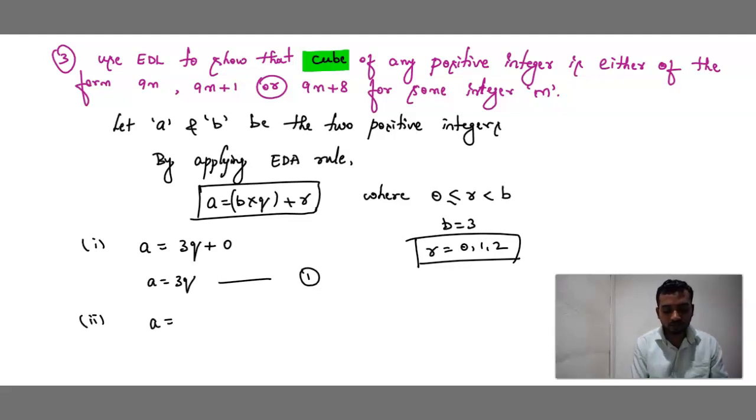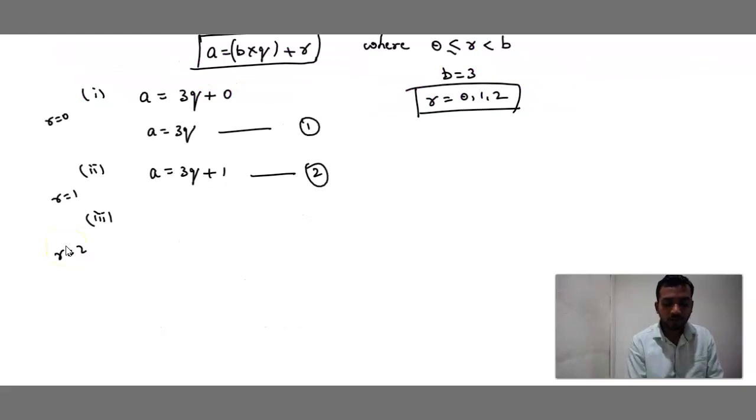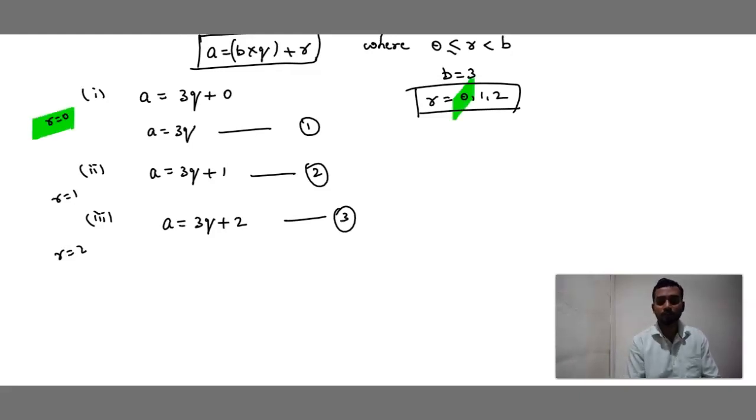Same way, first what did I do? I took remainder as 0. Now I am going to take remainder as 1. So what happens? A is equals to 3q plus 1. Equation 2. Next, case 3, if r is equals to 2. So what happens? A is equals to 3q plus 2. That is equation 3. So if remainder is 0, A is equals to 3q. If r equals 1, A is equals to 3q plus 1. If r is equals to 2, then A is equals to 3q plus 2.